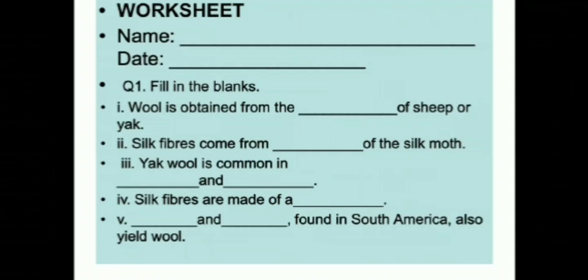Third one, yak wool is common in dash and dash. Fourth, silk fibers are made up of a dash. Fifth one, dash and dash found in South America also yield wool. So you have to write down in a similar manner in your notebook. It's a worksheet which is based on the question answers which we discussed just now. These are additional questions. So it's just a kind of revision for you.